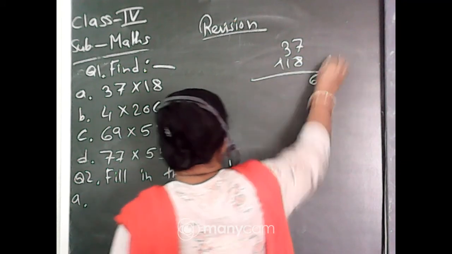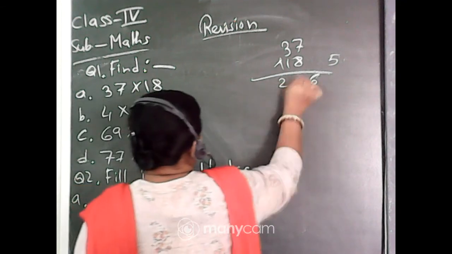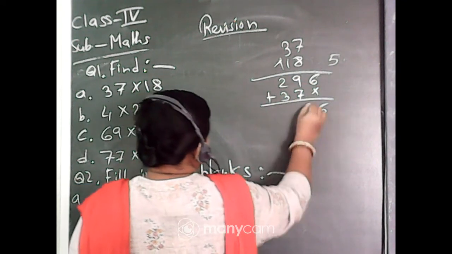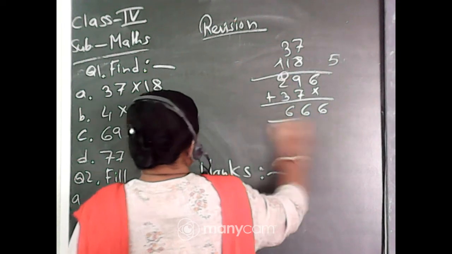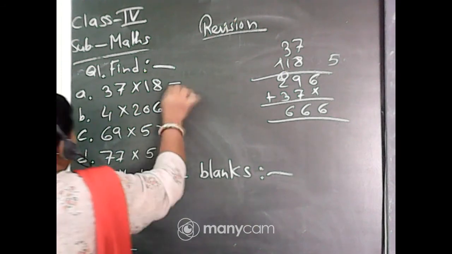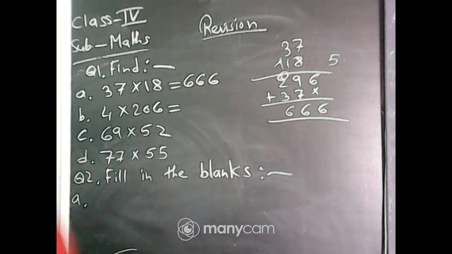8 sevens are 56, carry 5. 8 threes are 24, 24 plus 5, 29. 1 seven is 7, 1 three is 3. 16, carry 1, 6. See, this type of question will come in exam. Okay? You have to be very quick in the calculation, otherwise the time will be lost.